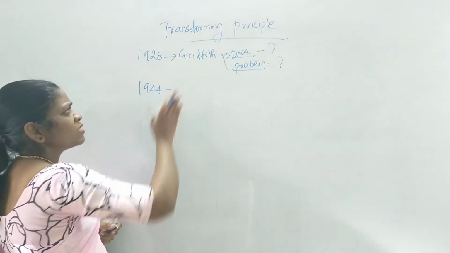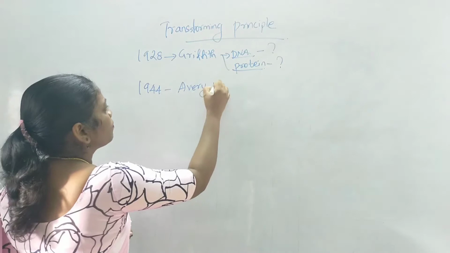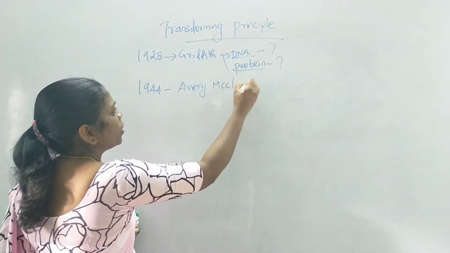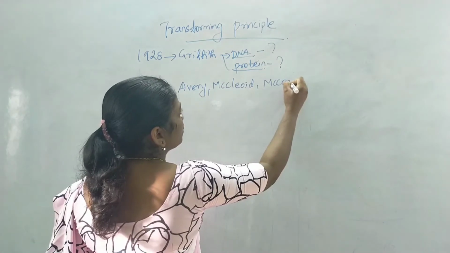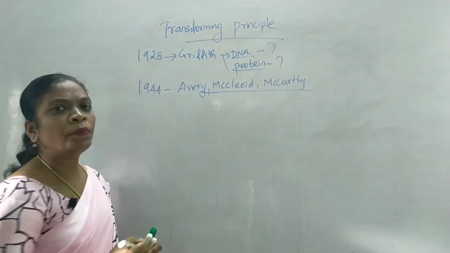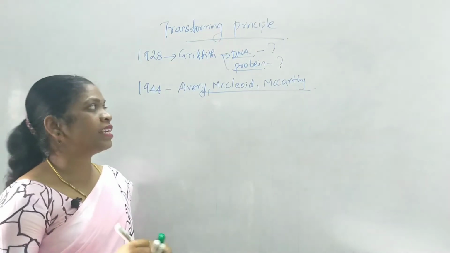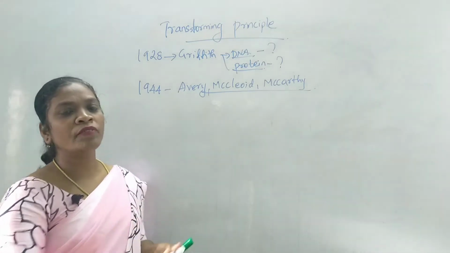Again, to continue with this transforming principle of Griffith, they are Avery, MacLeod and McCarthy. These three people conducted an experiment to prove whether DNA carries information or RNA carries information, as a continuation of Griffith's